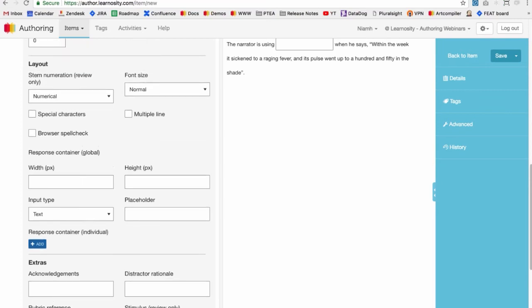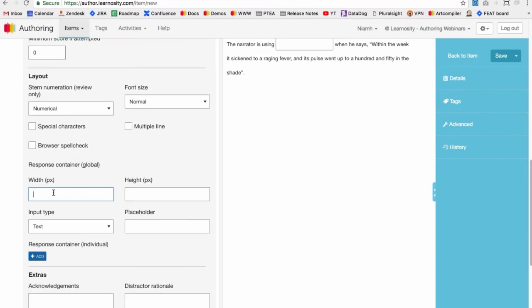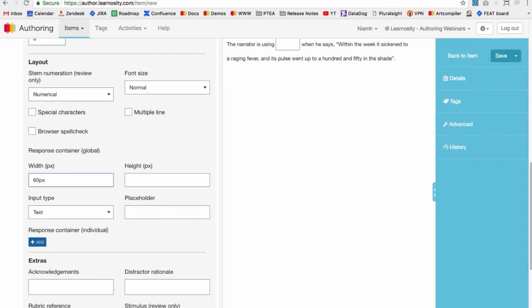So in response container global, we can change the width to 60 pixels. And you always enter the width and the height values in pixels. And then you can also change the input type. So it's set to text by default, but you can change it to number. And if I change it to number, if I try to type text into the box, nothing happens, the box stays empty. But if I select text, you can type text or numbers. And then I can also enter in some placeholder text. So I can type in response and then that will disappear when the student starts typing in their answer.